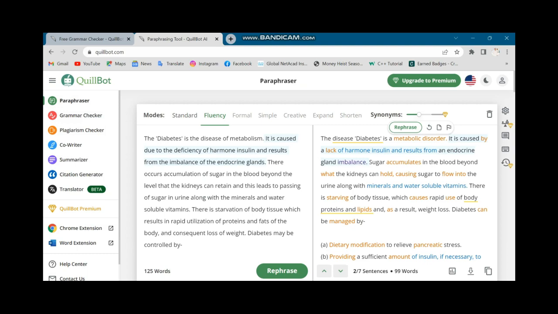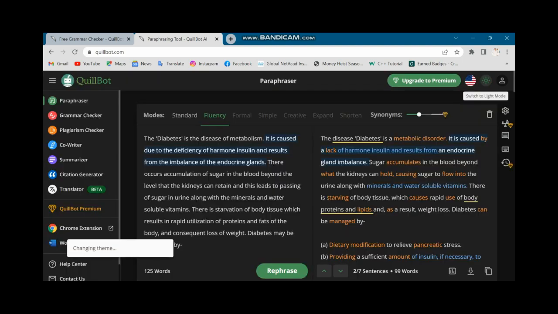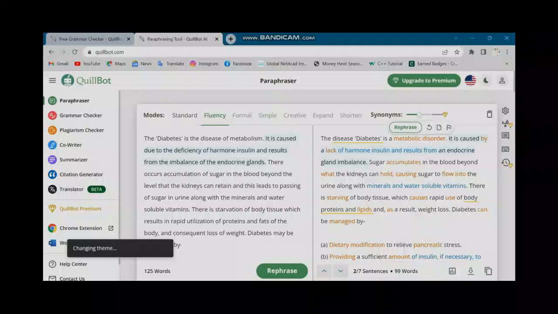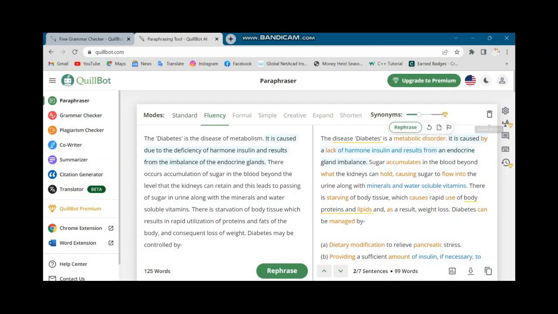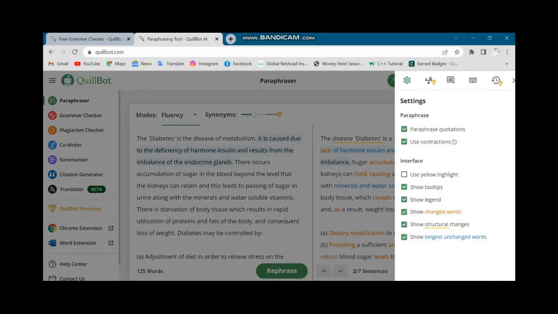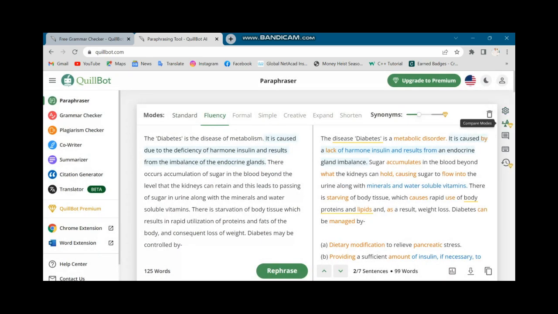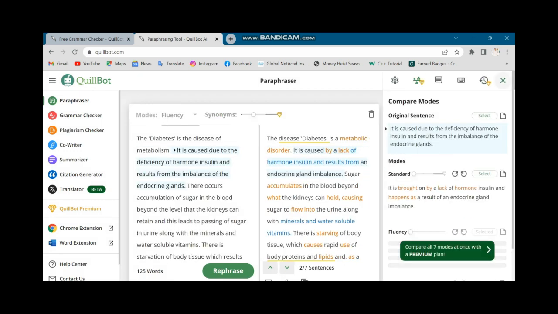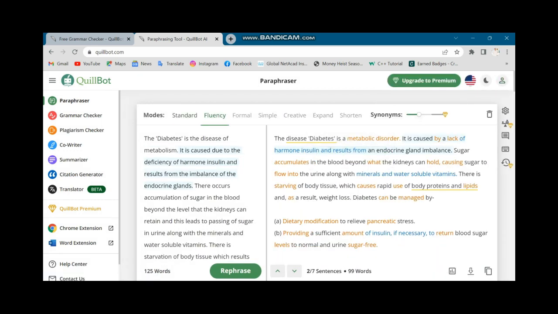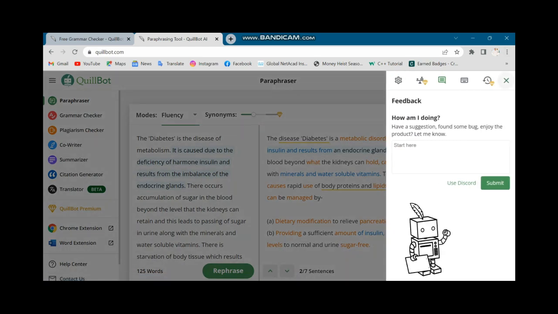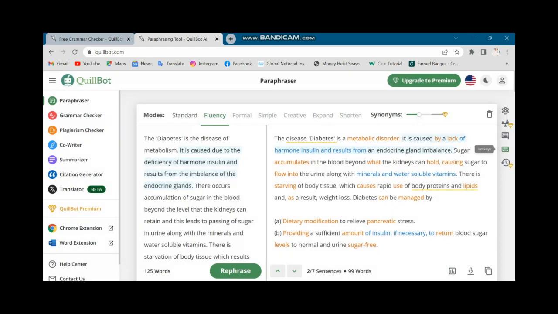QuillBot also gives the facility of dark mode and light mode. There are also some other options like settings. We can set them according to our needs and what we want. These are very user friendly things. In the compare modes option, we can compare modes, like standard and simple, but it's a premium feature. We can give feedback about its usage for improvement.